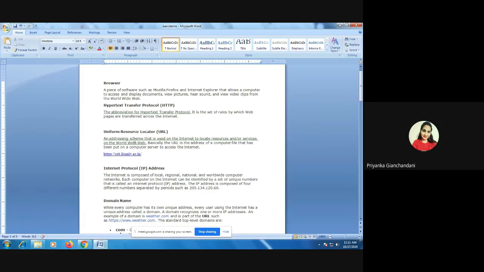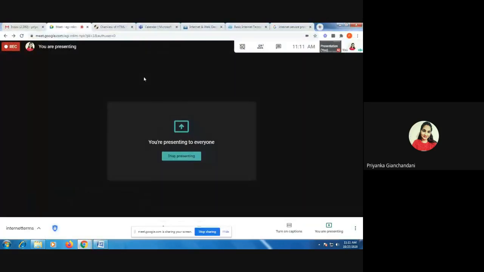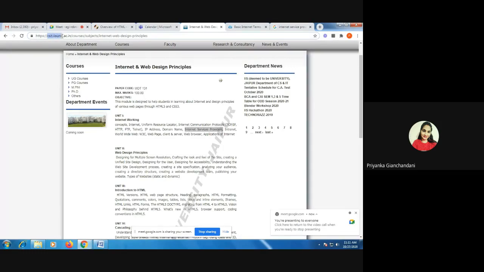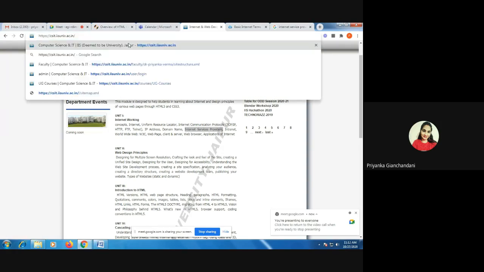Now, the next terminology that you need to understand is URL. What is URL? For accessing any particular site, let's say for example, I'm trying to access this IS University website, I always have to type in the URL of that particular website, which is, let's say, csit.isunif.ac.in.